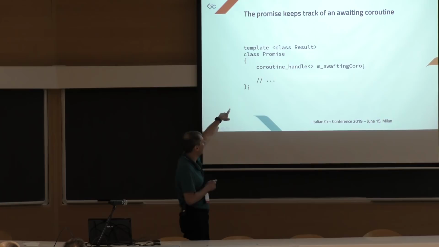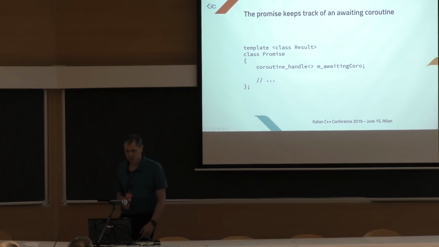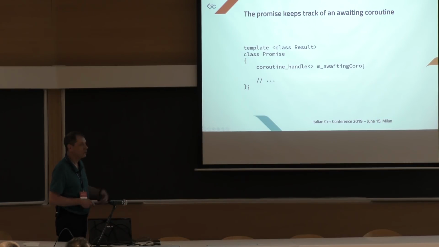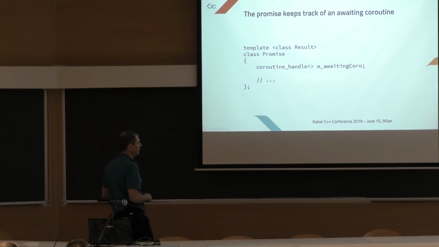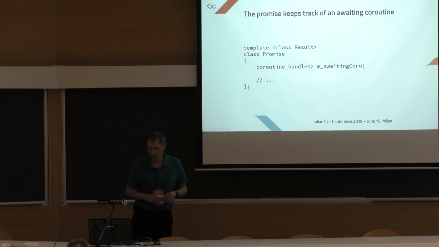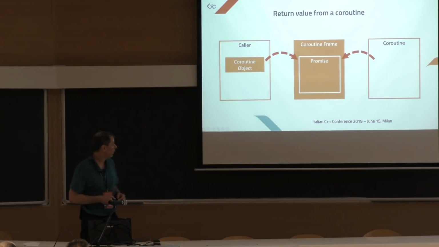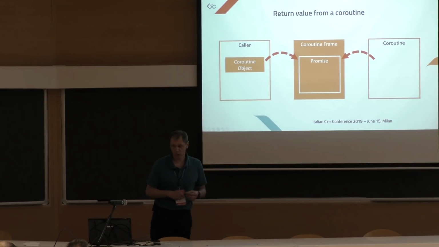We need to add this member to the promise to do so. We will need this coroutine handle so that the promise will resume the coroutine that is awaiting.